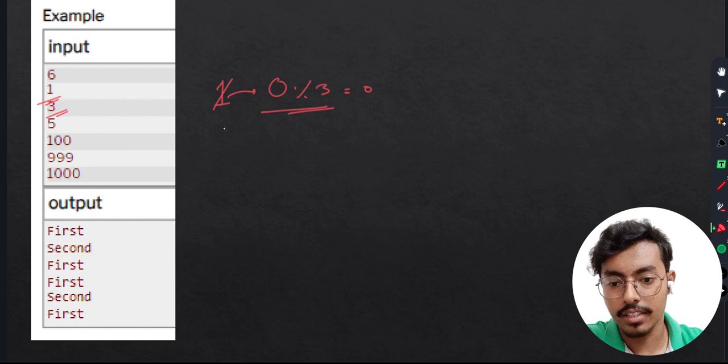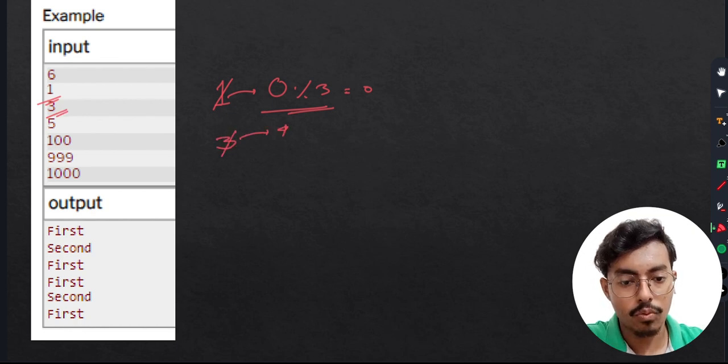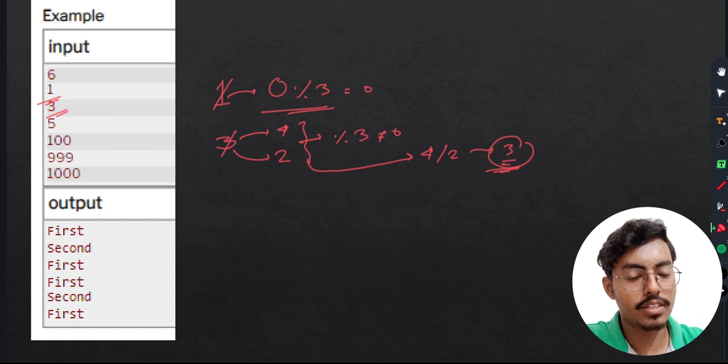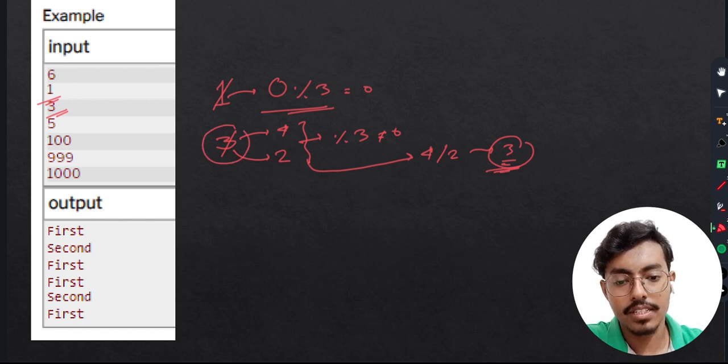Then let's take 3. If Vanya increases it by 1 and makes 4, or decreases it and makes 2, in either case this is not divisible by 3, right? And as Vova plays optimally, he will again make 4 or 2 into 3, so that Vanya cannot win. So if this game is played infinitely and the number is divisible by 3, Vanya cannot win, right?